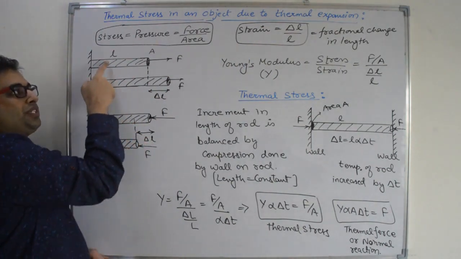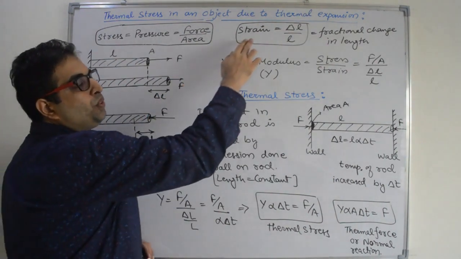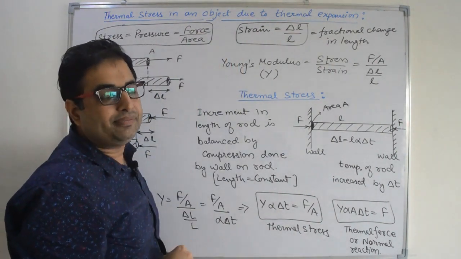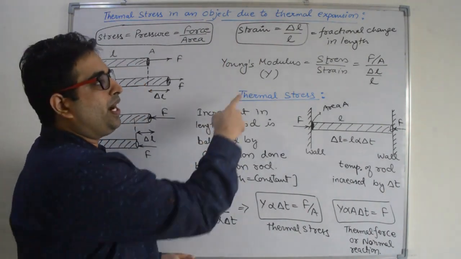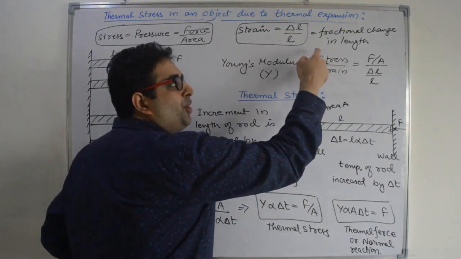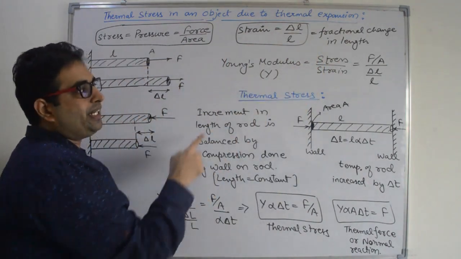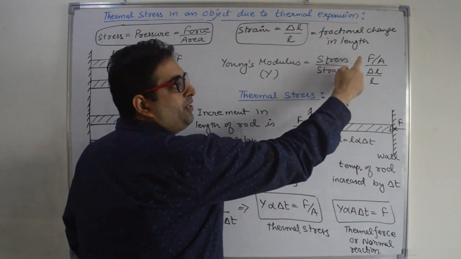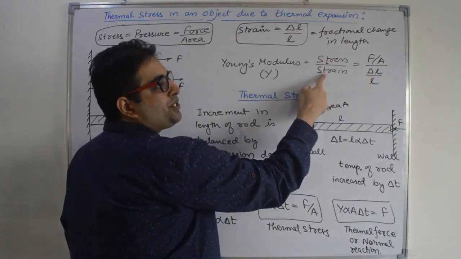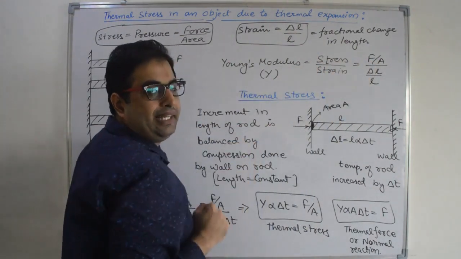Delta L by original length L is equal to the strain on that body. Right? And Young's modulus of elasticity Y is the ratio of stress by strain. It is a constant for a material. Its value is stress divided by strain. Force upon area is stress. Strain is delta L by L.